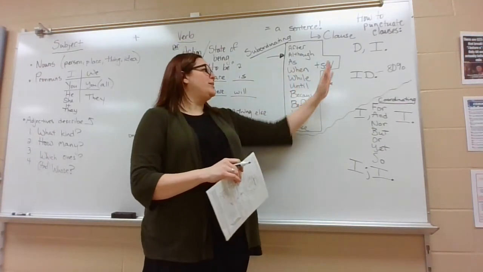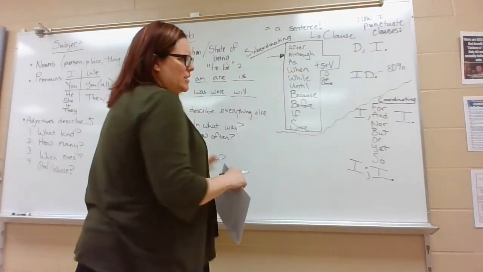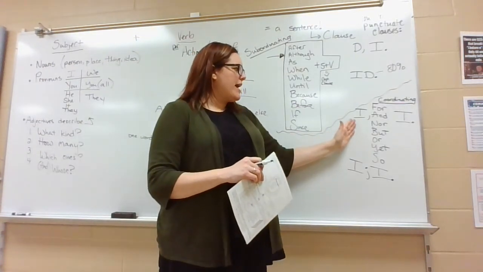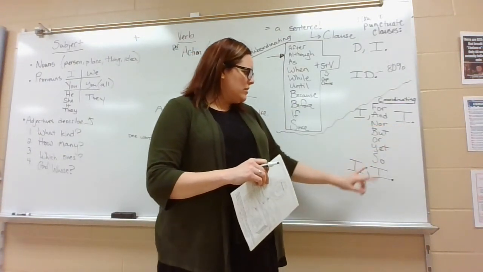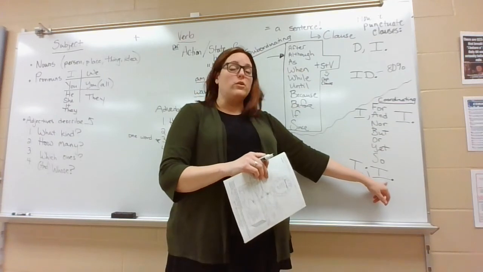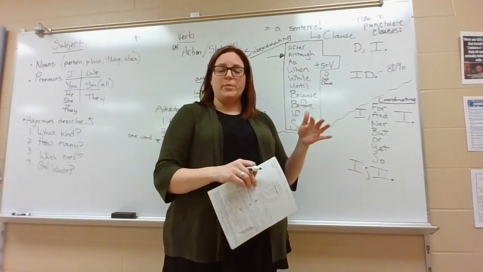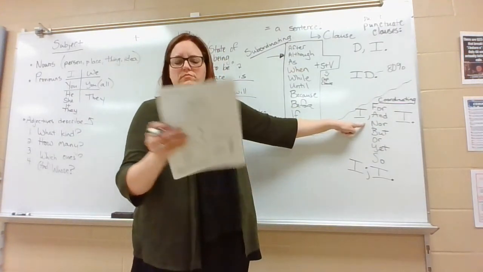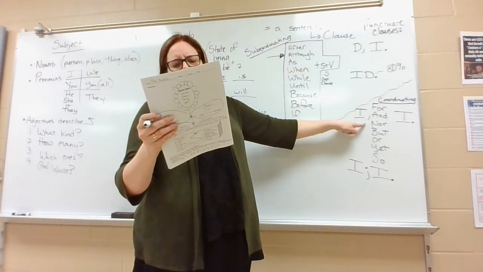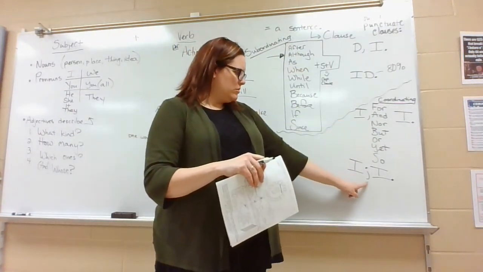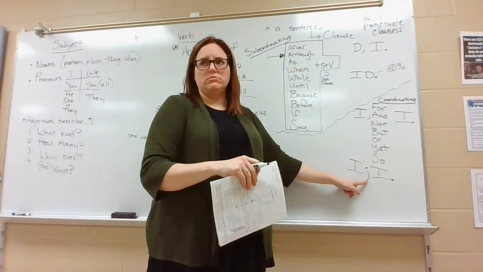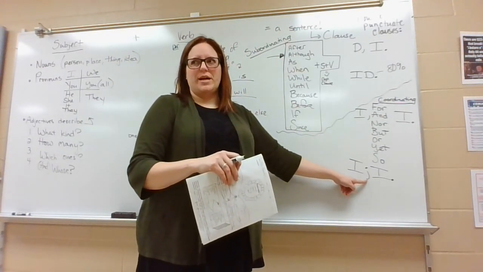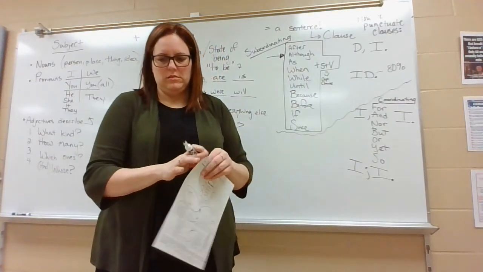But what happens if we don't need a dependent clause at all and we only have two independent clauses? So if we don't have an awubis and we're just talking about independent clauses, we can use a comma and a fanboys. Or we can use a semicolon. So let's do some practices. That was a lot, I know.